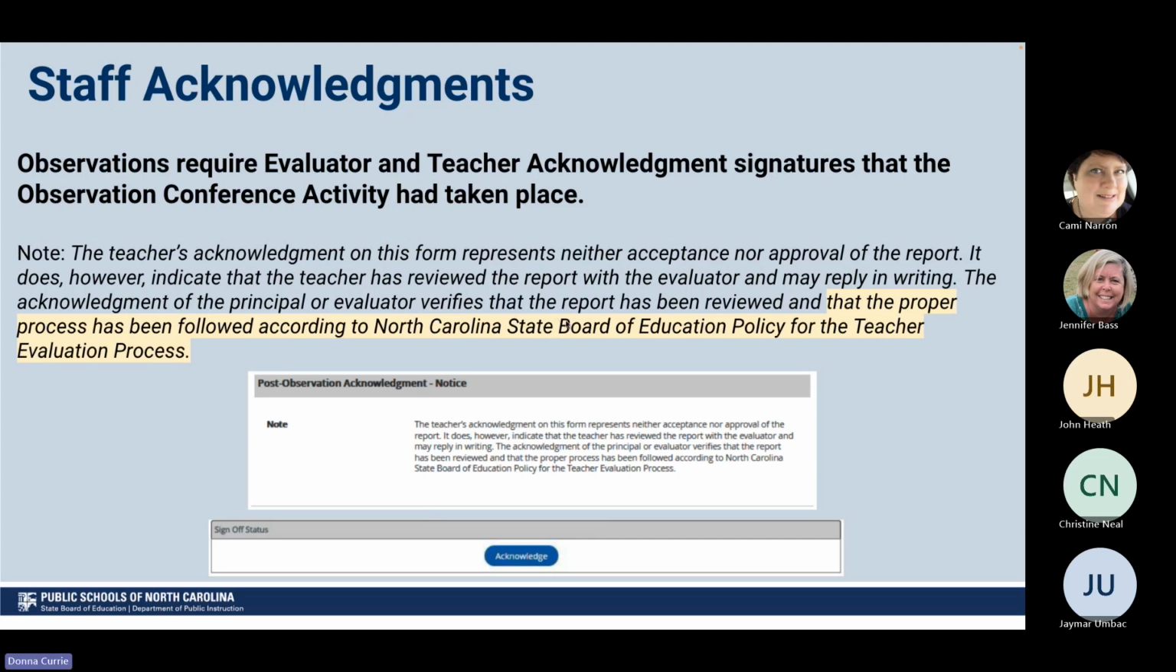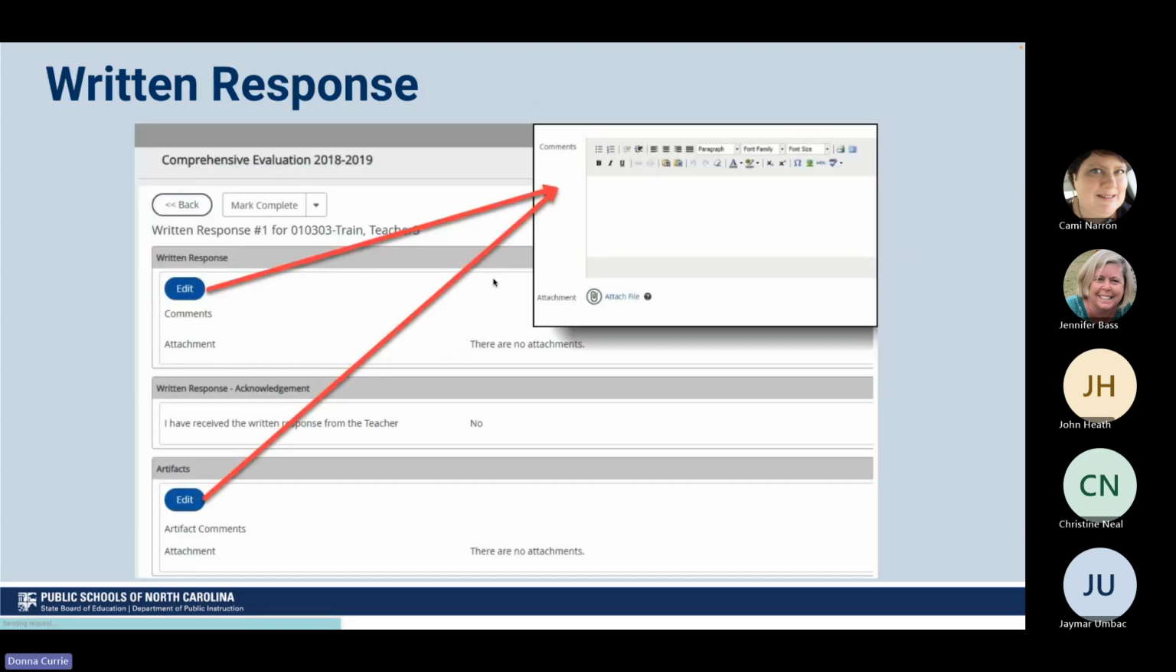If for some reason you want to add something, the next slide will talk about the written response option that you can give. You can click edit for your written response. It'll allow you a little text editor where you can type some information. You can attach a file here. You can also attach an artifact here as well. And then once you're finished and you've added your information, you can mark that complete. And then your evaluator will get evidence of this. So like I said, acknowledging that your evaluation was done and shared with you does not mean that you agree. So if you have any issues with that, you can go ahead and acknowledge and then share those issues here.